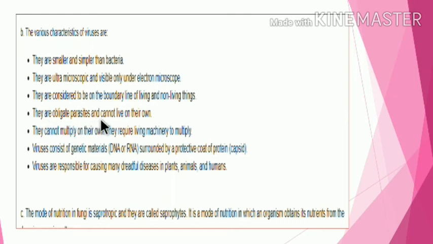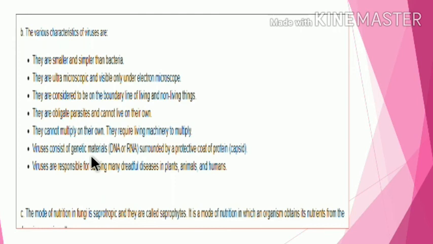They are parasites and cannot live on their own. They cannot multiply on their own. They require living machinery to multiply.